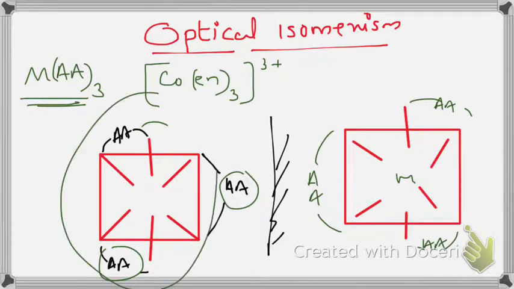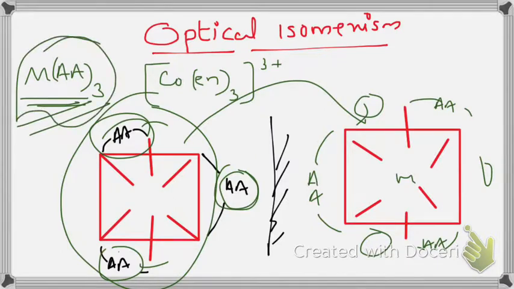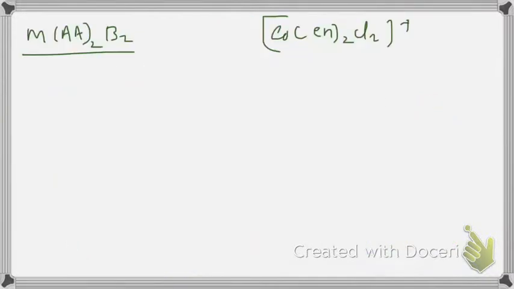When it is placed above it, they will never superimpose on each other. This AA will come here. This AA will come here. This will go this side. So they will never superimpose on each other, so they are optically active. Any complex coming to this general formula will show optical isomerism in an octahedral complex.